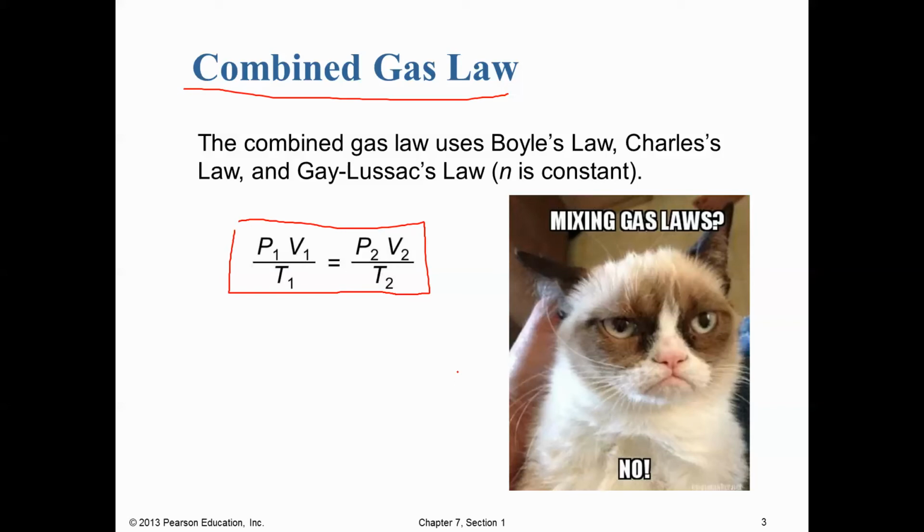And from there we have also temperature. Our temperature is restricted. Our temperature must be in kelvins. So we can't use Fahrenheit, we can't use Celsius, we must use kelvins here for our temperature. And the reason for that is there's a couple things. 0 Kelvin means 0 motion for our gas particles, and so the higher that temperature, the more motion we have. So it works really well for measuring how much particle motion we have. But additionally, the Kelvin scale never goes negative, and we can't have things like negative volumes and negative pressures, so we must use kelvins here rather than Celsius or Fahrenheit.